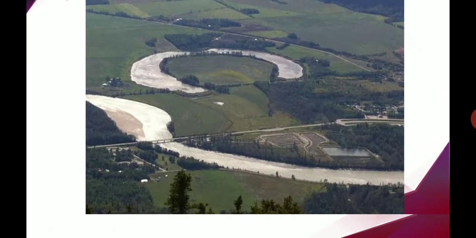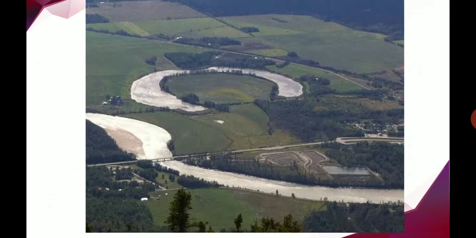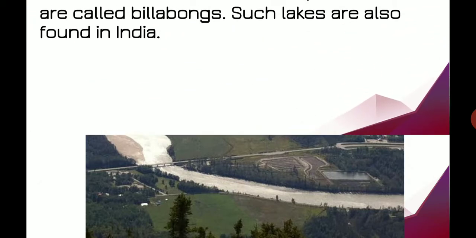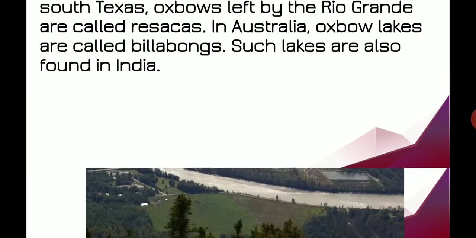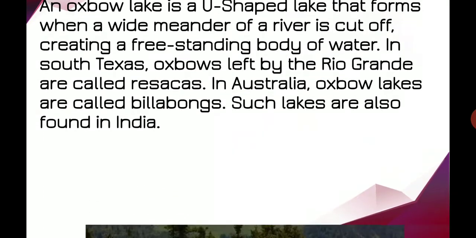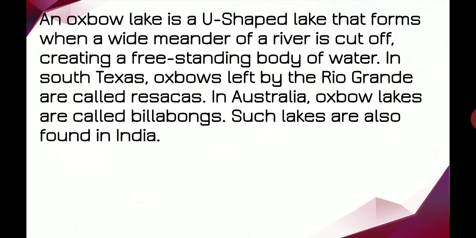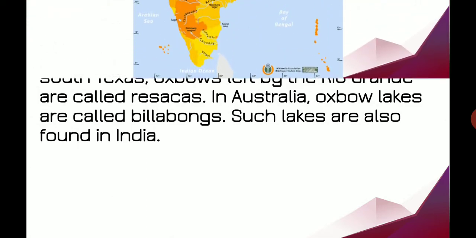This oxbow sometimes occurs beside the river. According to the land shape, it will form oxbow lakes. We call the curved one an oxbow lake. An oxbow lake is a U-shaped lake that forms when a wide meander of a river is cut off, creating a free-standing body of water. Such lakes are found mostly in India.